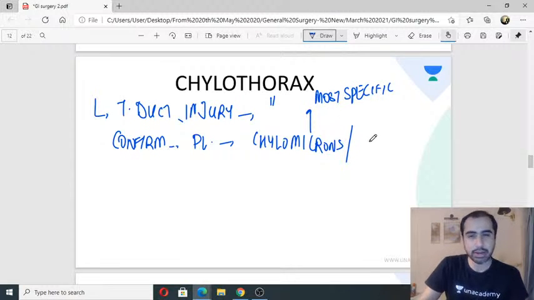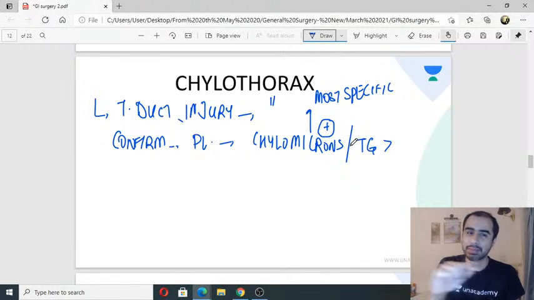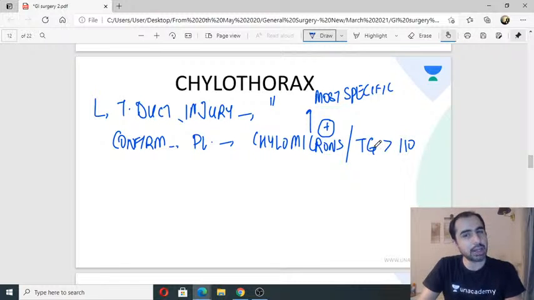The test says triglyceride. How much should it be? Triglyceride should be more than how much? Chylomicrons present. Only present is enough. How much should be the triglyceride? Triglyceride, you need a level. To tell you it is probably a chylothorax, it should be more than 110. Okay, chylomicrons present or triglycerides in the pleural fluid more than 110.